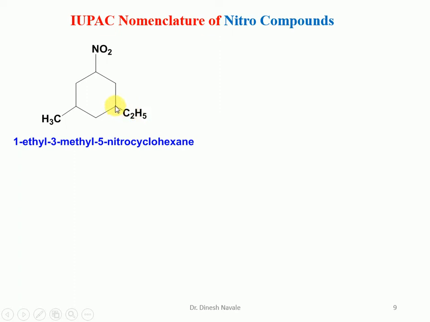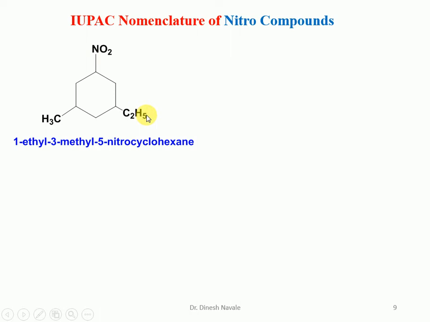So this carbon atom is 1. Next, a number should be given to the alkyl substituent as well. So it is carbon number 1, then 2, then 3, 4 and 5. That means the nitro group will be at carbon number 5, and we are going to give the numbering in the clockwise direction from the ethyl. So position 3 will be for the methyl, position 5 for the nitro, and position 1 for the ethyl.